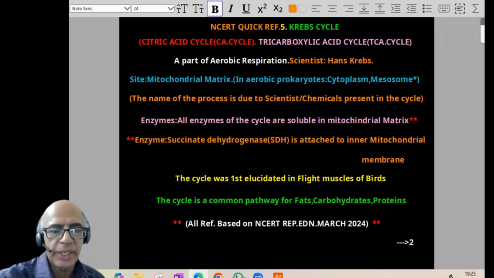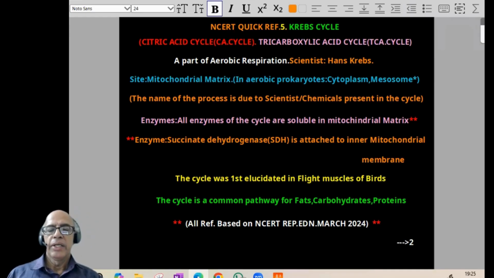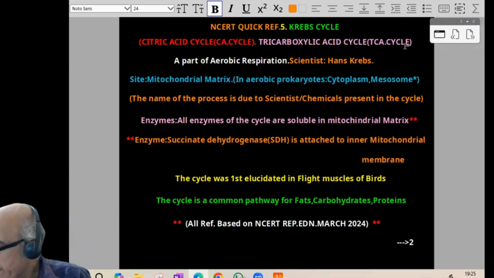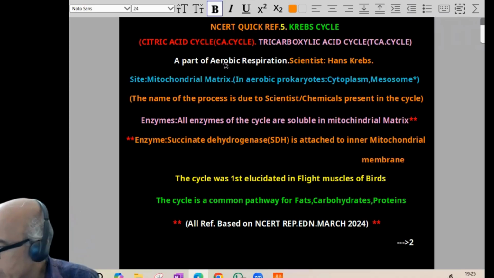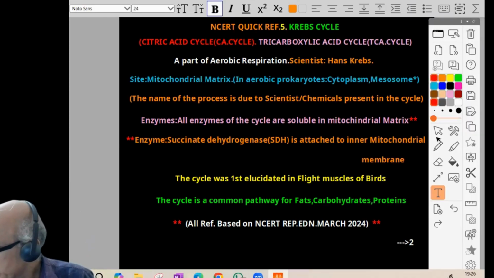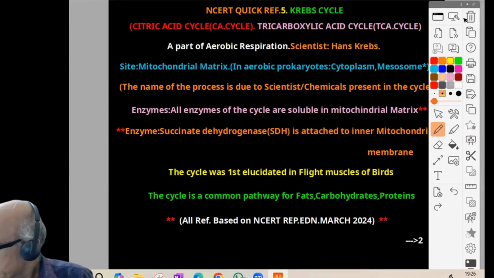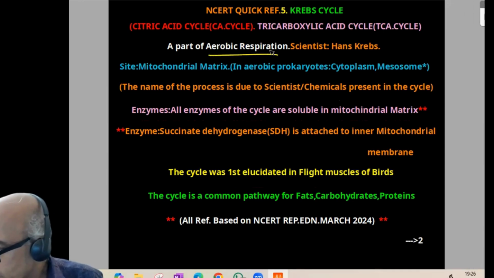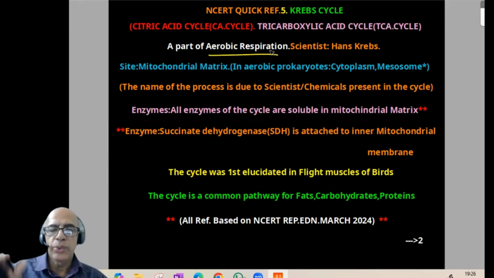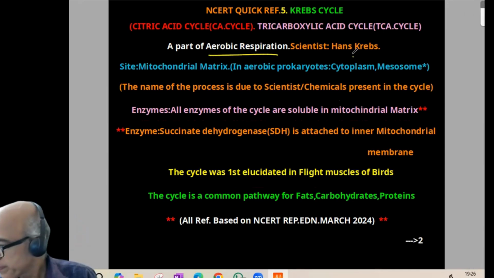So citric acid cycle, otherwise it is called CA cycle. Otherwise, it is called tricarboxylic acid cycle. So many synonyms. And this TCA cycle or Krebs cycle or CA cycle comes under aerobic respiration. And the name is due to the scientist Hans Krebs.